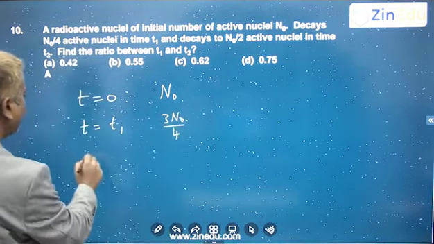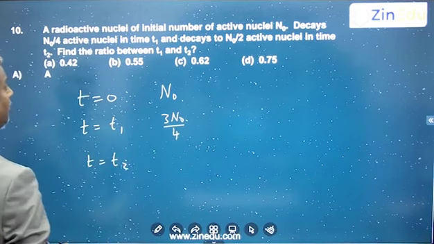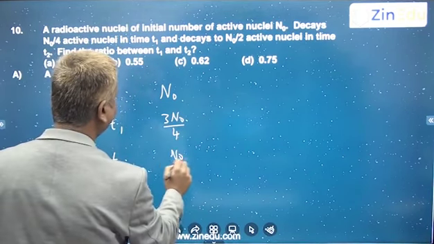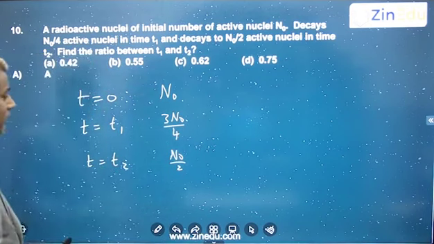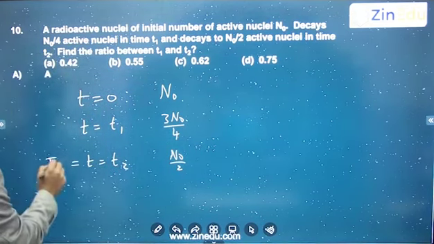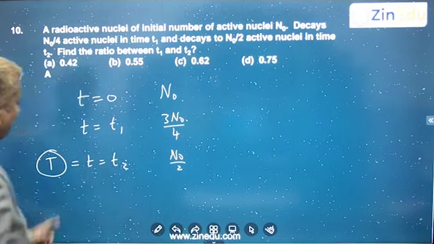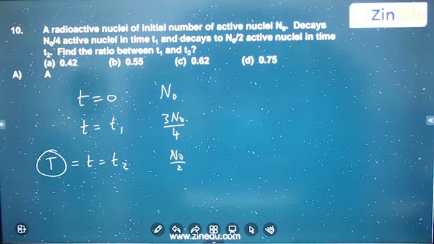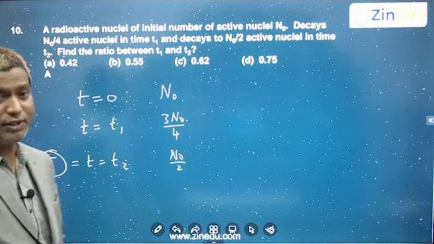After time T2, how many are left? N naught by 2. So from N naught to N naught by 2, this is nothing but the half-life. So T2 is the half-life, which is ln 2 by lambda. We know this. And what about T1? T1 you need to find out.